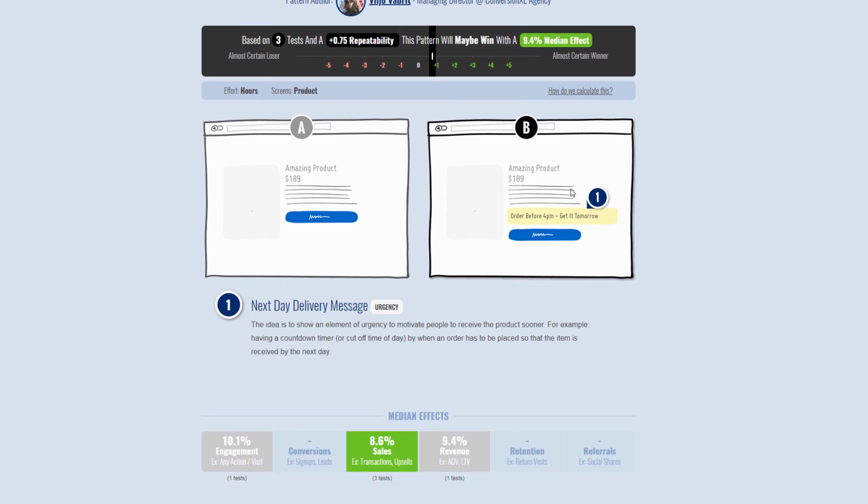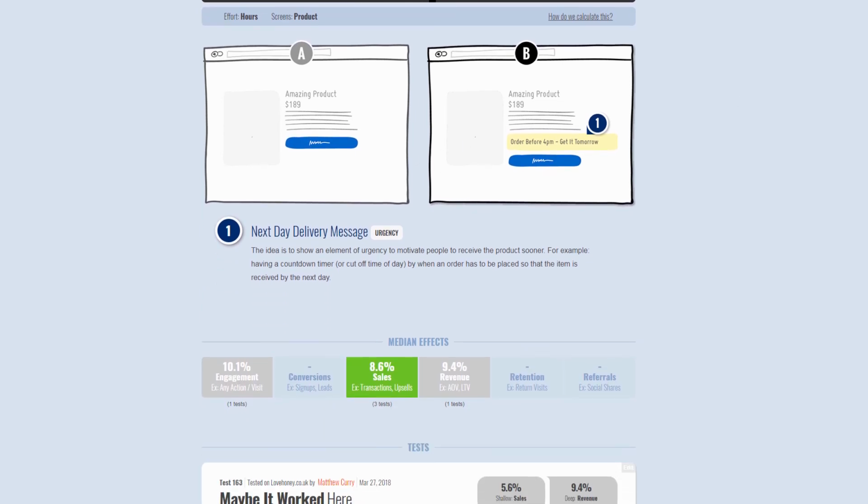So, urgent next day delivery, and we have some tests here which are showing strength in terms of sales. The more tests we have, the more defined the color becomes. And for the metrics where we don't have data, that we don't really know if they impact something or not, they're slightly toned down or diminished in visibility.